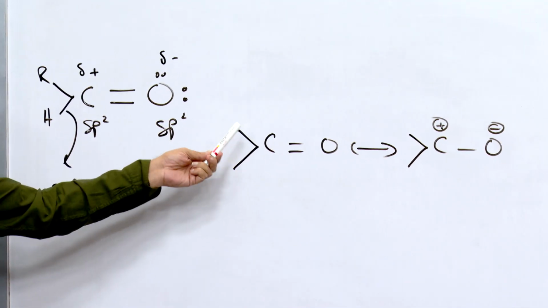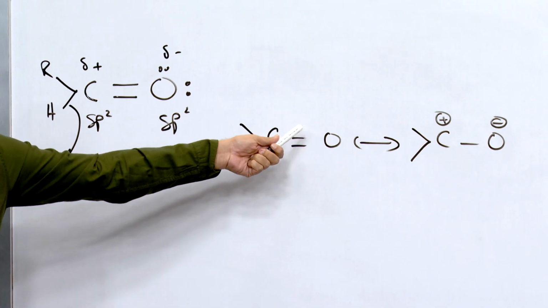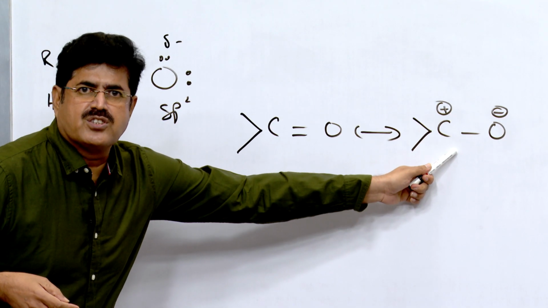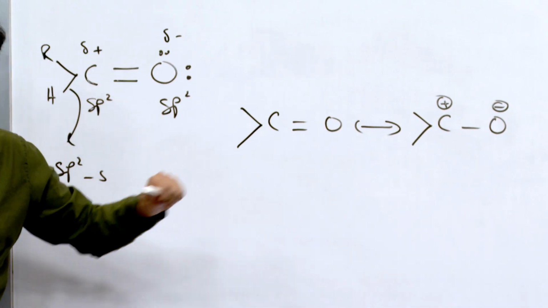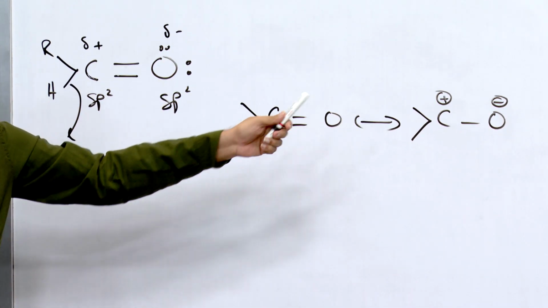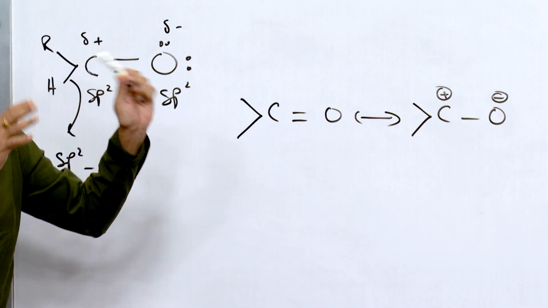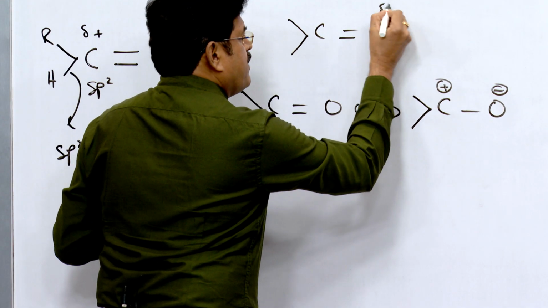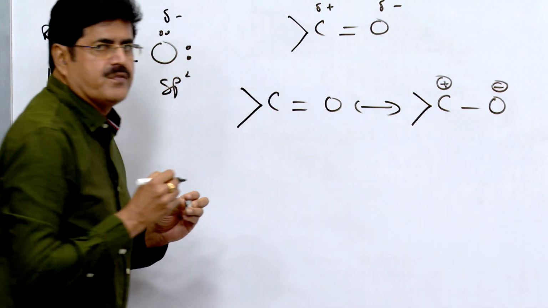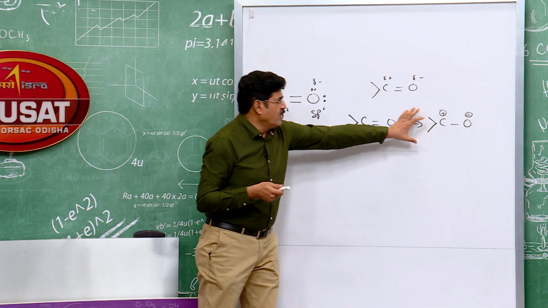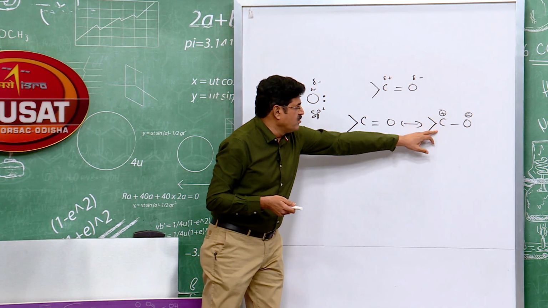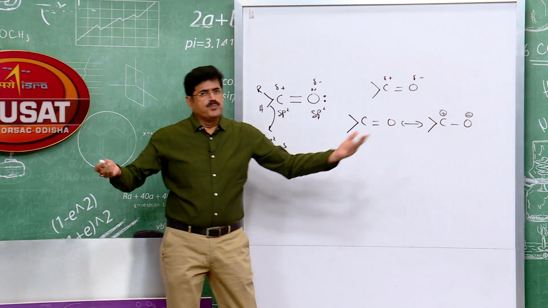See, the carbonyl group is a resonance hybrid of two contributing structures, and this is one of the contributing structures. It is a polar structure, a plus-minus charge separated structure. This also contributes to the resonance hybrid structure of the carbonyl group. So, since this is one of the contributing structures, the carbonyl group is polar.